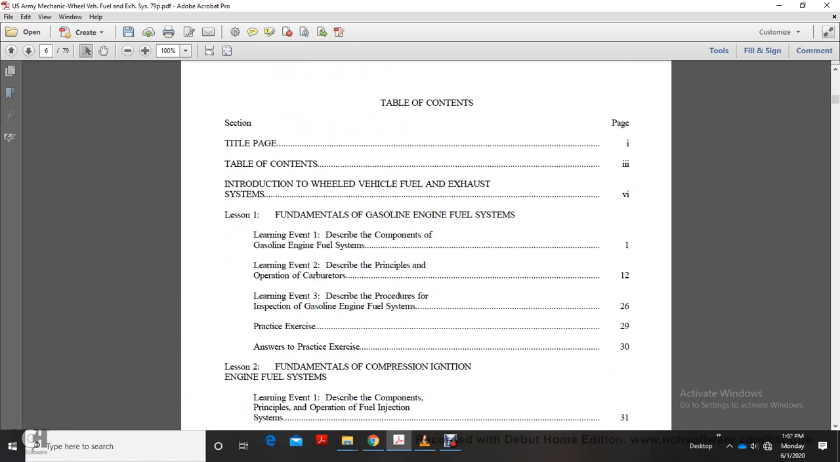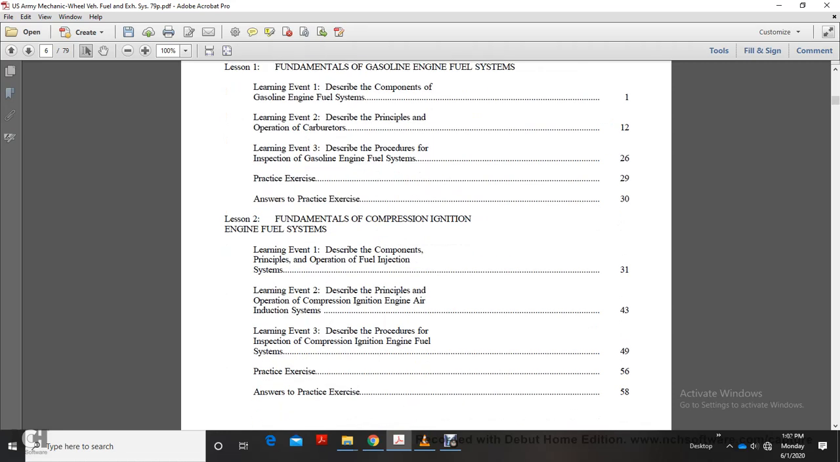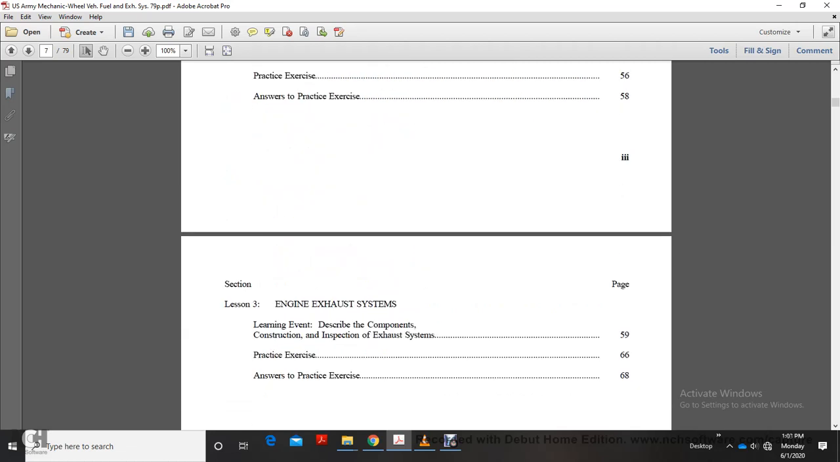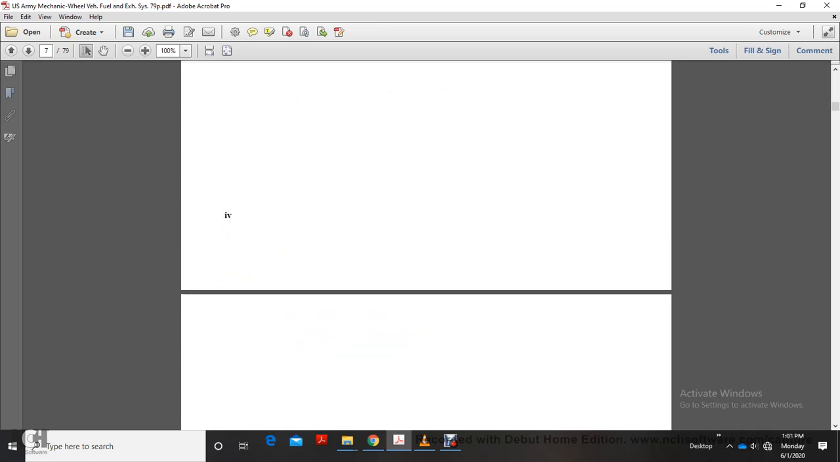Table of contents: Introduction, Wheel Vehicle Fuel and Exhaust Systems. Lesson 1, Fundamental Gasoline Engine Fuel System. Learning Event 1, describe the components of the gasoline engine fuel system. Learning Event 2, describe the principles of operation of carburetors. Learning Event 3, describe the procedure for inspection of the gasoline engine fuel system. Lesson 2, Fundamental Compression Ignition System. Learning Event 1, describe the components and principles of operation of the fuel injection system. Learning Event 2, describe the principles of operation of the compression ignition engine air introduction system. Learning Event 3, describe the procedure for inspection of the compression ignition engine fuel system. Lesson 3, Engine Exhaust System. Learning Event, describe the components, construction, and inspection of the exhaust system.